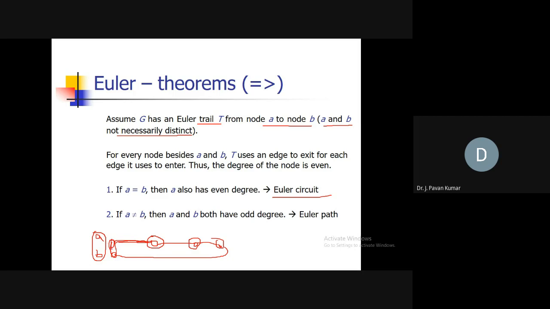If A and B are distinct, A is not equal to B. Then what does it mean? A can have odd degree and B can have odd degree. Any of the intermediate nodes should not have odd degree. So we can say this is an Eulerian path, and A and B are the only two vertices with odd degree. Clear? Yes? Okay.